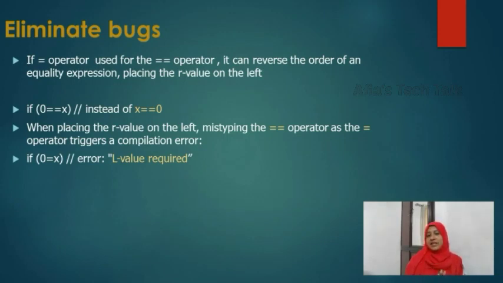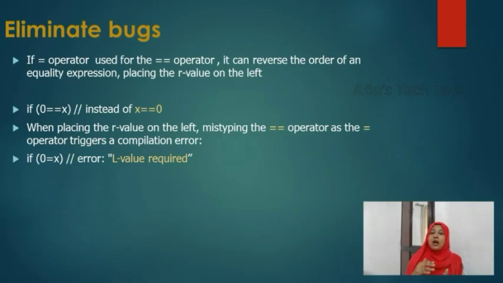If 0 equal to x, if you are writing 0 equal to x in a conditional statement instead of x equal to 0, we are placing the R value on the left side. If you mistype the double equal to operator as equal to operator, it will trigger a compilation error. That means the conditional statement we actually have to write is if x equal to 0.